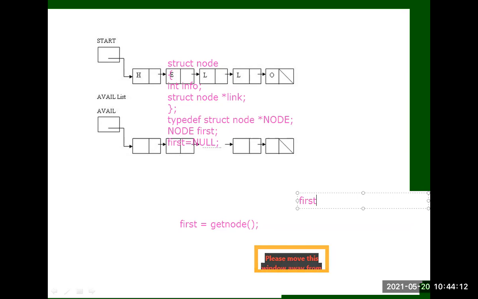I'm using this symbol in programming. So first of info equal to 10 means the data in the node is 10, and first of link is null.